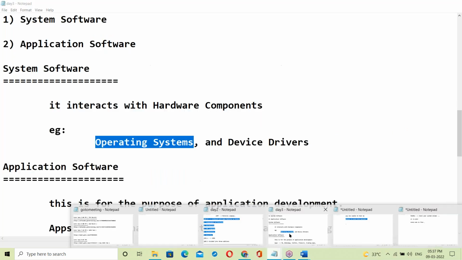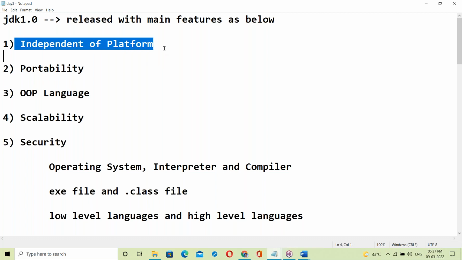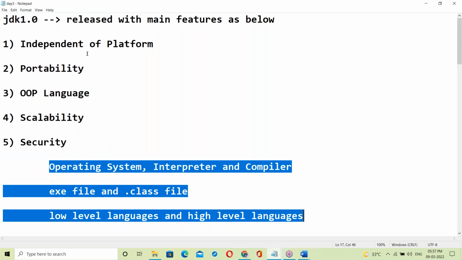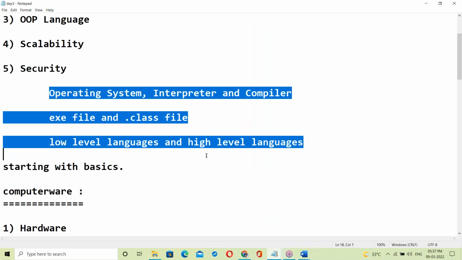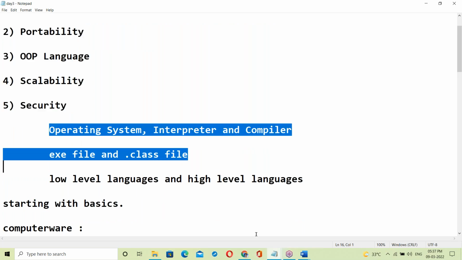Java features. First one: Java is independent of platform. Platform means here the OS. On top of the OS, a Java program runs, so the OS is a platform to run Java programs. Java is independent of platform. How Java made us independent of platform, that is the next talk; we'll discuss it once all these basics are completed, since then these topics will be easy to understand. So let us finish all these basics first.